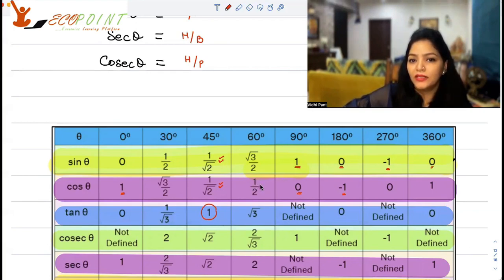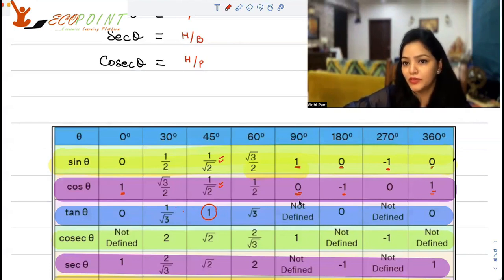Now, cos theta is half at 60, then at 90 it is 0, as I said, at 180 it is minus 1, at 270 it is 0, then at 360 it is 1. Tan theta is 0 at 0 because sine theta is 0. And at 30, it is 1 upon root 3. At 45, it is 1. At 60, it is root 3. At 90, it's not defined because the denominator becomes 0. At 180, it is 0. At 270, it's not defined. At 360, it is 0, and so on and so forth.